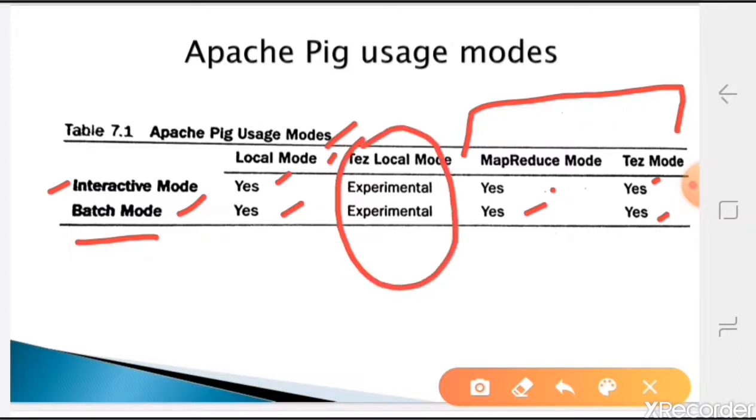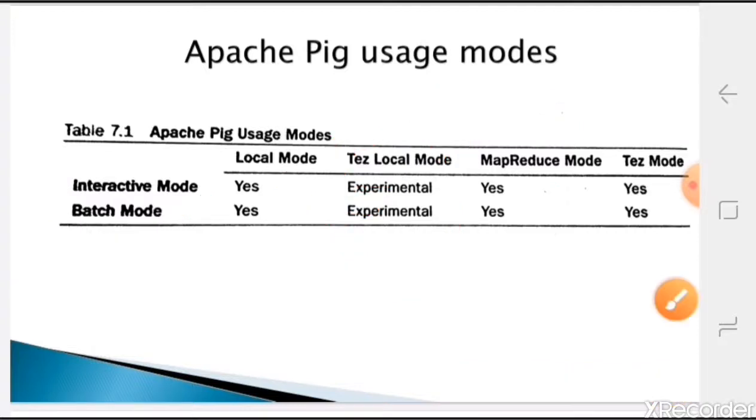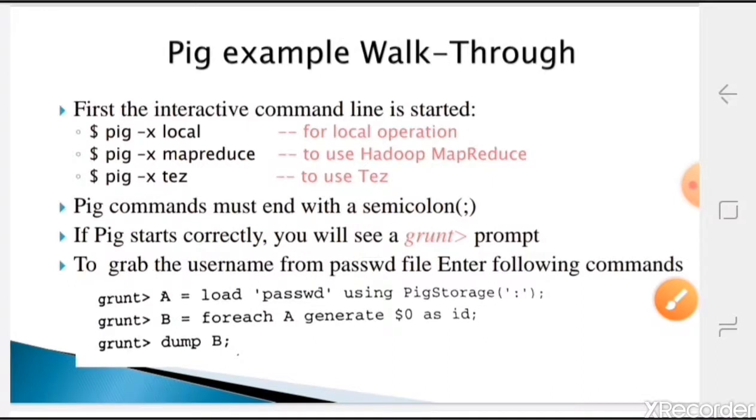And one more thing is the Tez local mode, which is nothing but experimental. In a local system, almost all the time we will have the optimizer only, because you don't have that much overhead for resource allocation and identifying the different nodes. So this is experimental in both cases, that is interactive mode and also batch mode, whenever you are running on a single local system. Okay, now we'll see the example.